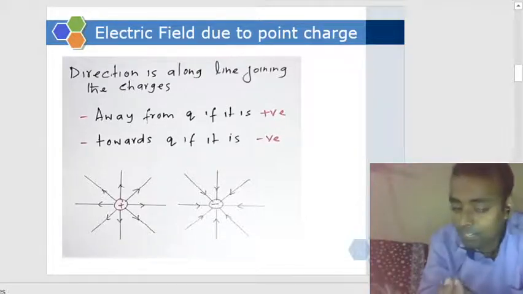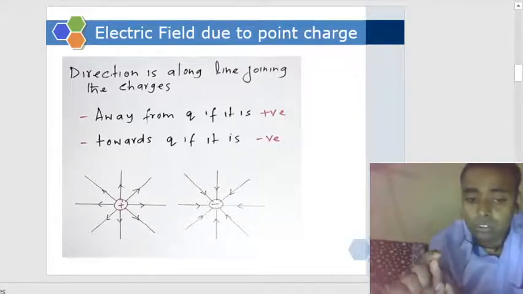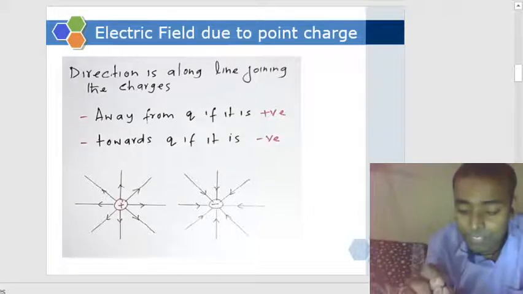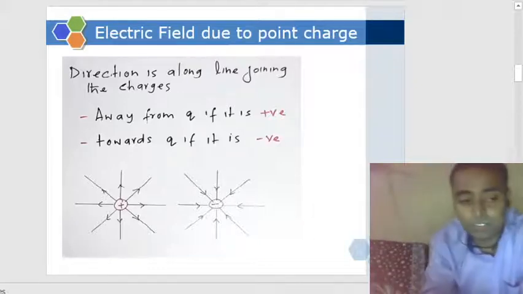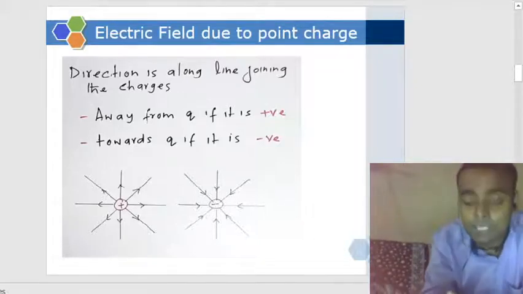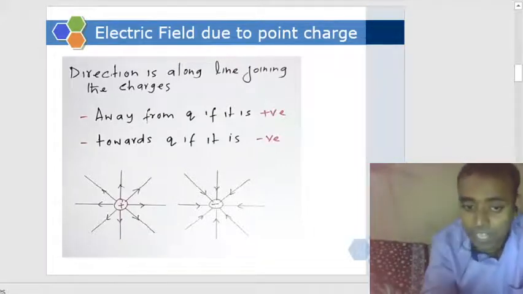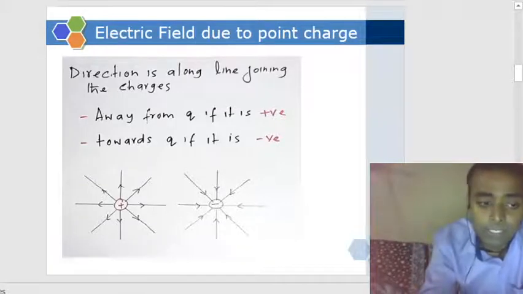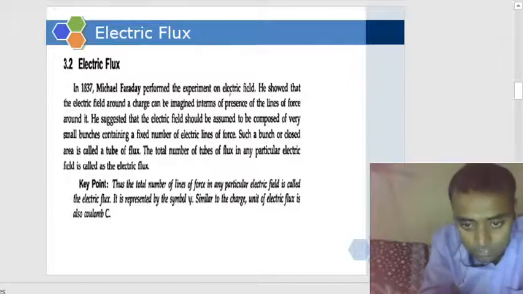Faraday said if we have both positive and negative charges, the field line will start from the positive charge and terminate at the negative charge. And Faraday renamed all those electric field lines as electric flux.